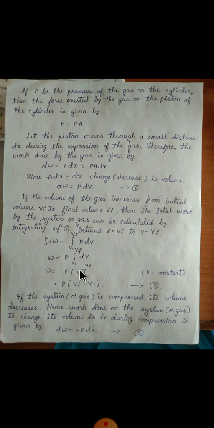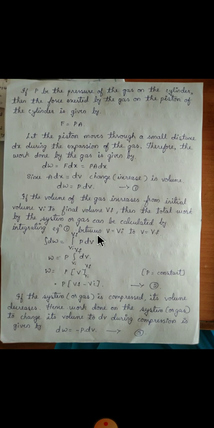Now by integrating this equation 1, we get the total work done, that is integration of dW, small work done, from Vi to Vf. The value of dW is what? P into dV. In place of dW, substitute here P into dV, where P is the constant pressure of that gas. P, integration of Vi to Vf dV. P is constant, so it is outside. Then upper limit minus lower limit, integration of dV is V. Then from Vi to Vf, in place of V, substitute Vf, upper limit minus lower limit Vi.